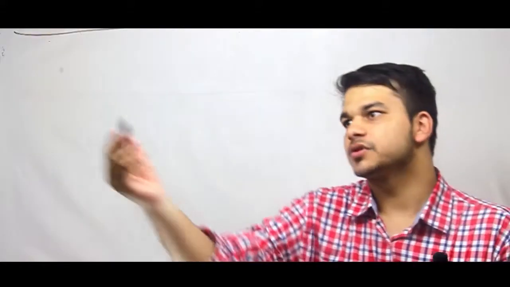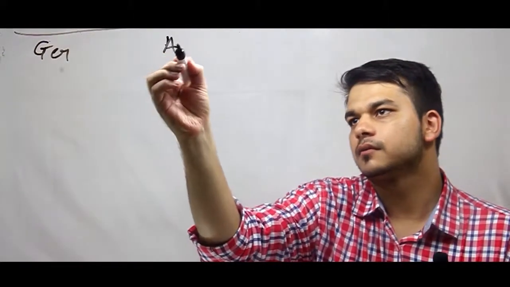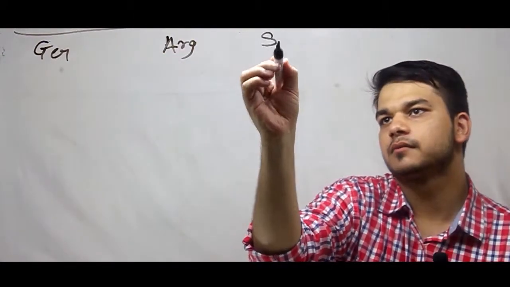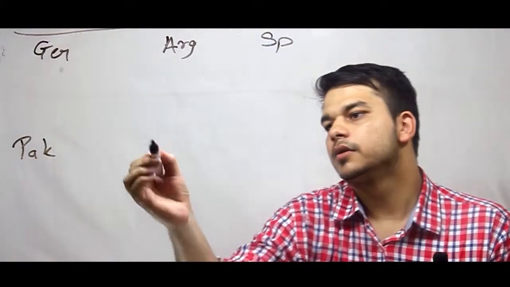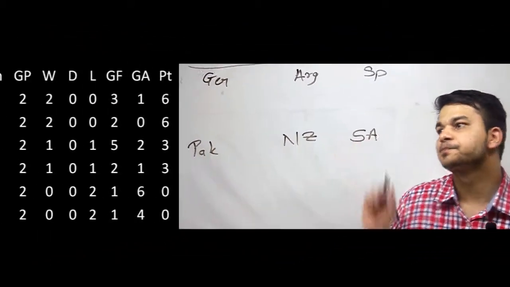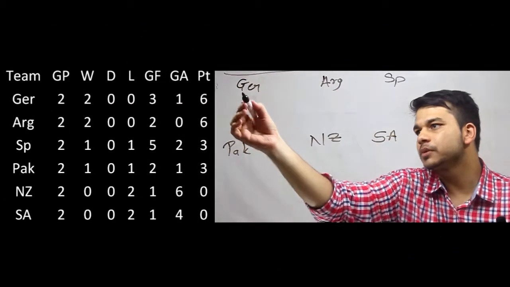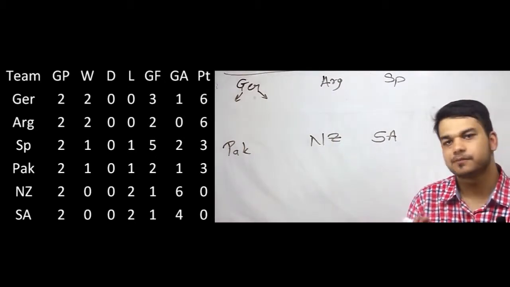There are 6 teams: Germany, Argentina, Spain, Pakistan, New Zealand and South Africa. Now, for the first problem, we need to know the score line for each of the games.